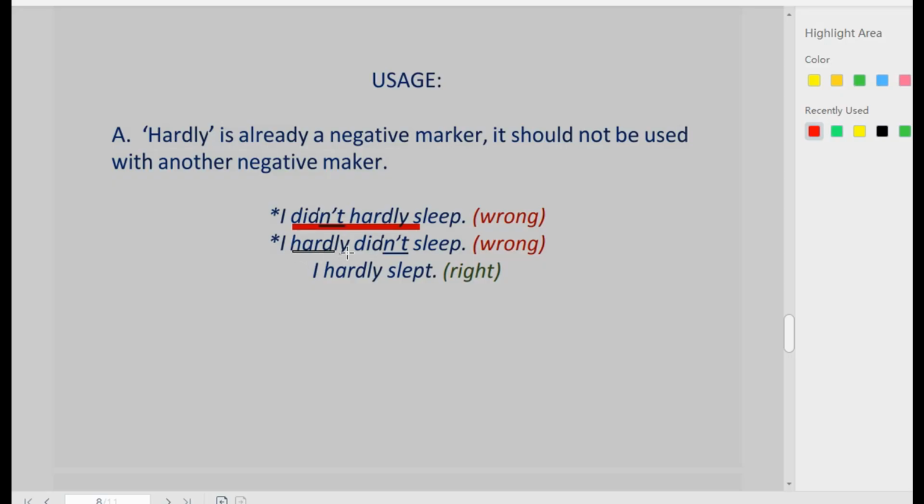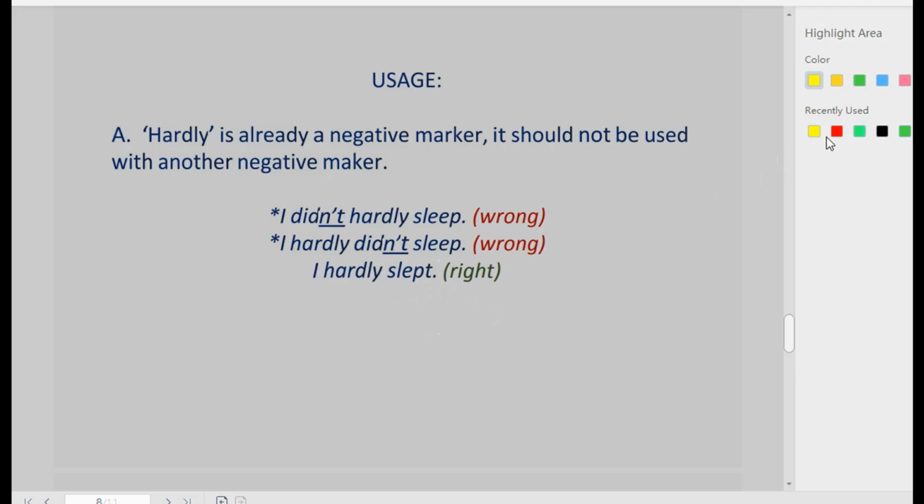Since hardly is a negative marker, didn't should not be used with it. Can't, won't, all those negative markers, not should not be used with it because it is already a negative marker. So instead of us saying, I hardly didn't sleep, just say, I hardly slept.